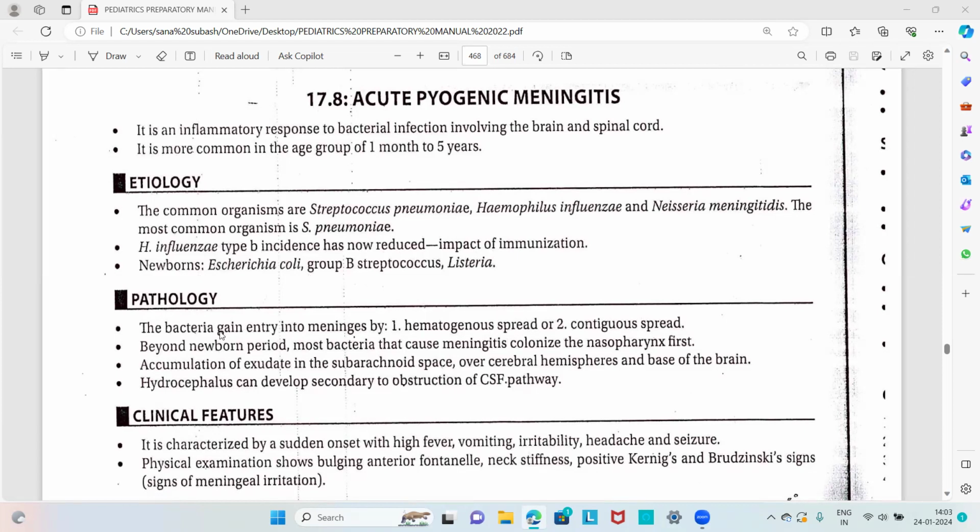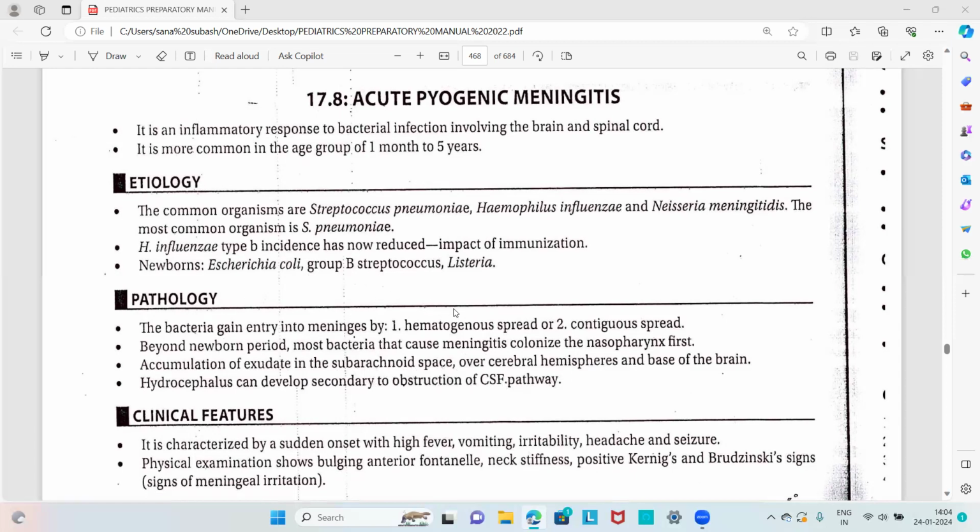Then about the pathology, bacteria gain entry into the meninges either by the hematogenous route or by contiguous spread. Beyond the newborn period, most bacteria that cause meningitis colonize the nasopharynx first. There is accumulation of exudates in the subarachnoid space over the cerebral hemispheres and base of the brain. Hydrocephalus can develop secondary to obstruction of the CSF pathway. That is all regarding the pathology.